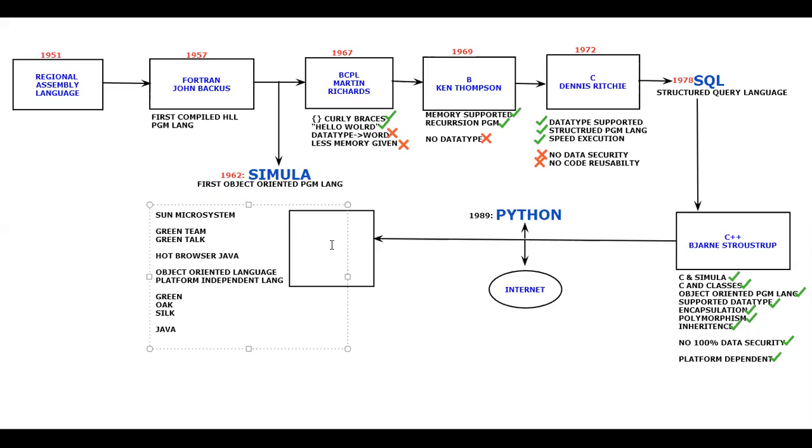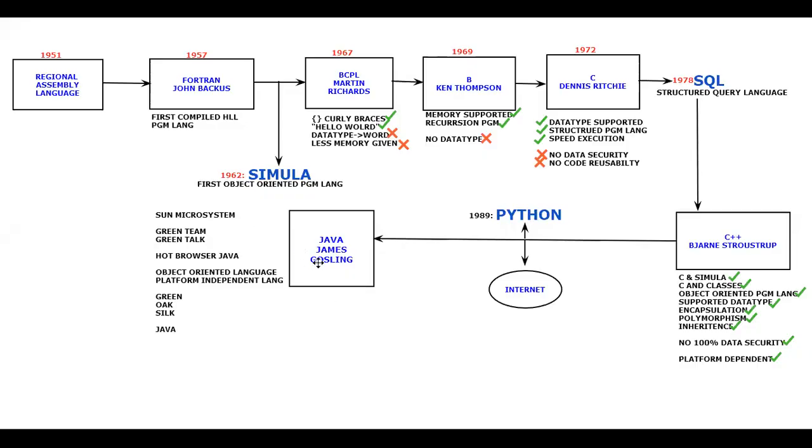I need not tell you which language I'm speaking about now. It is nothing but our Java programming language. So this is Java, and the head of the team happens to be James Gosling. James Gosling is called the father of the Java language.